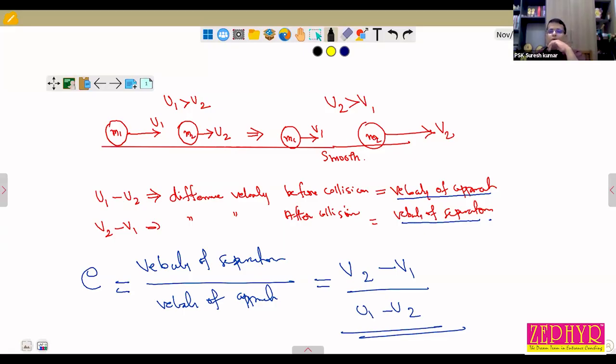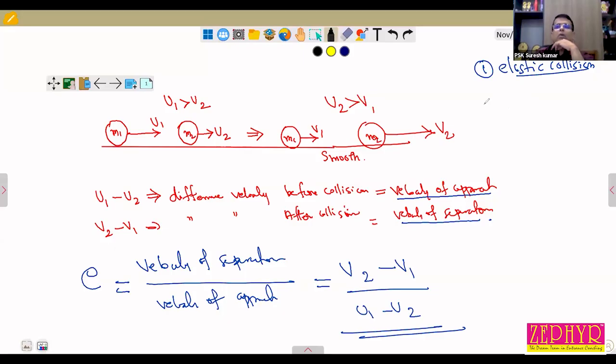What is u1 minus u2? Difference in velocity before collision. Then how can we classify collision? We can classify collision on the basis of coefficient of restitution. See, in the first case, elastic collision, u1 minus u2 must be equal to v2 minus v1. We can prove it. In elastic collision, velocity of approach and velocity of separation must be equal.